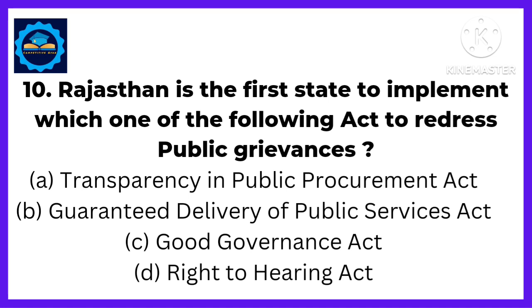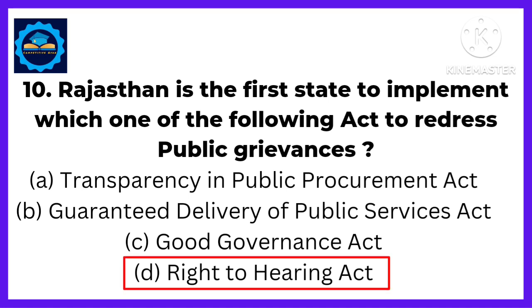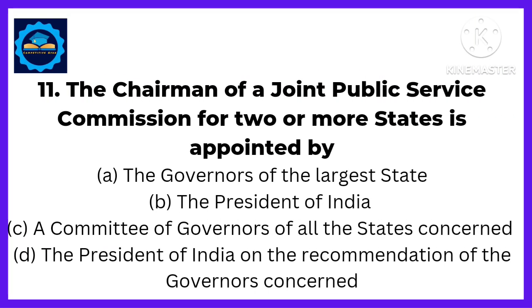Next, Rajasthan is the first state to implement which one of the following act to redress public grievances? Answer: Right to Hearing Act. Next, the chairman of Joint Public Service Commission for 2 or more states is appointed by. Answer: is appointed by the President of India.